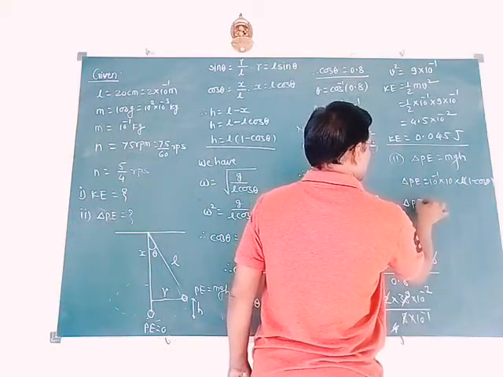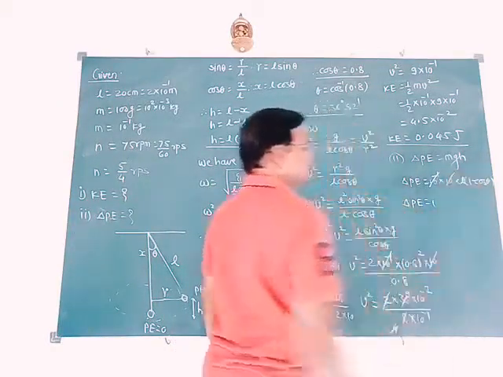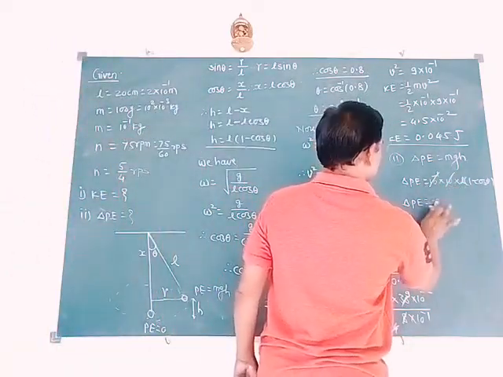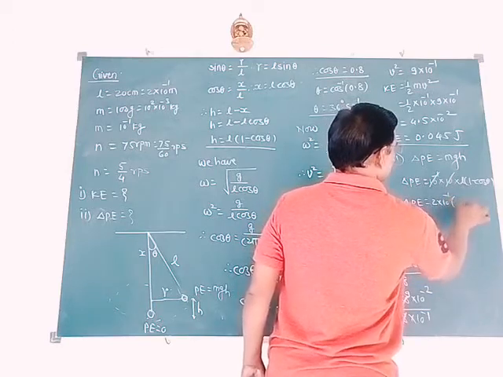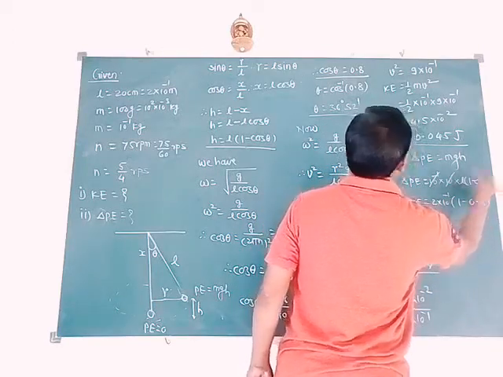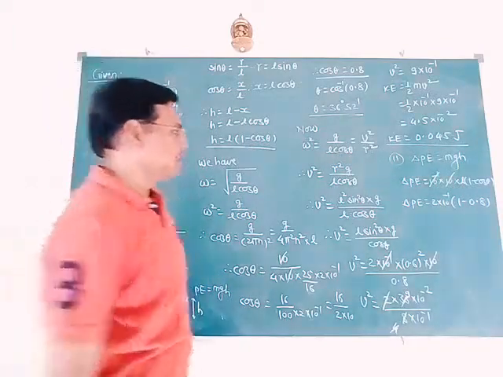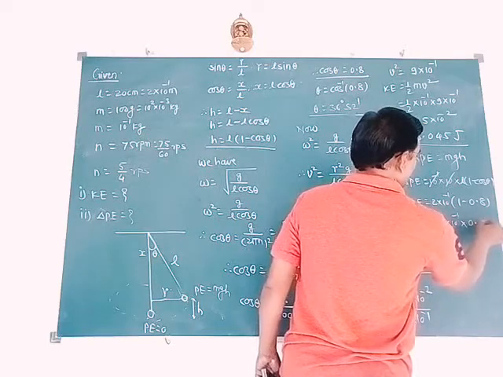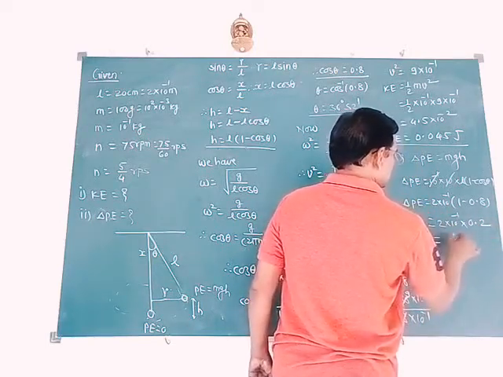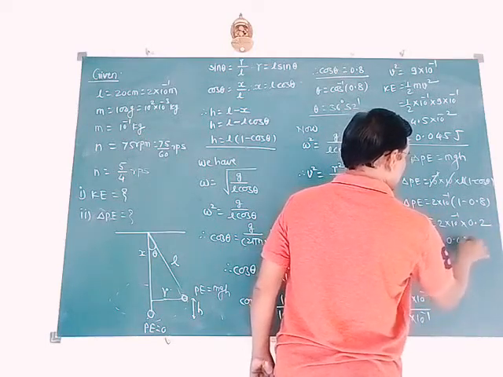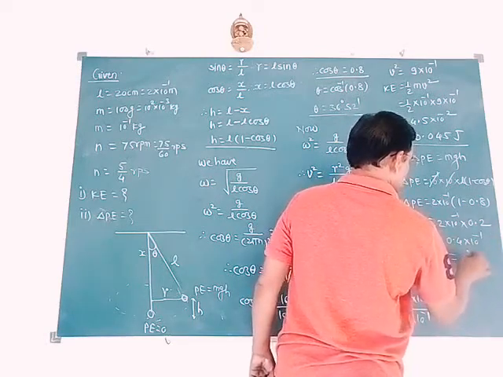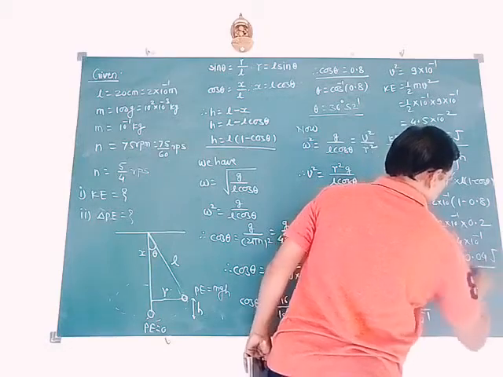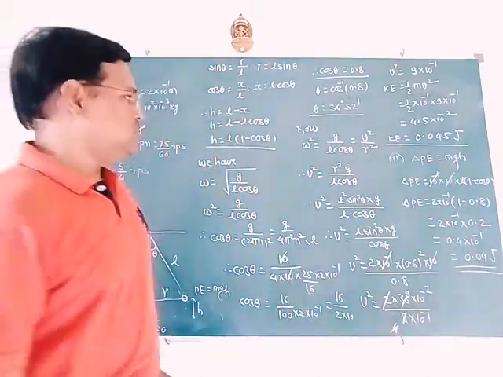So delta potential energy equal to 10 into 10 to the power of -1 gets cancelled. Here is L. L is 2 into 10 to the power of -1. Then 1 minus 0.8, cos of theta is 0.8. So finally we get 2 into 10 to the power of -1 into 0.2, and lastly it is 2 into 2 is 4, 0.4 into 10 to the power of -1. So finally it is 0.04 joule. So this is the answer for change in potential energy.